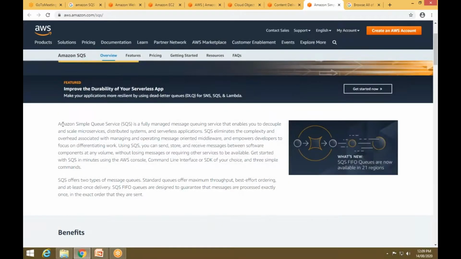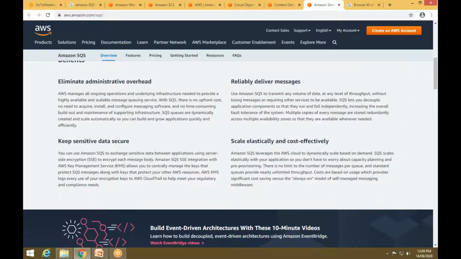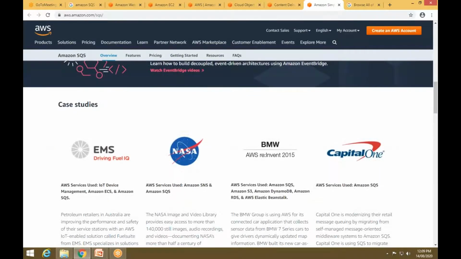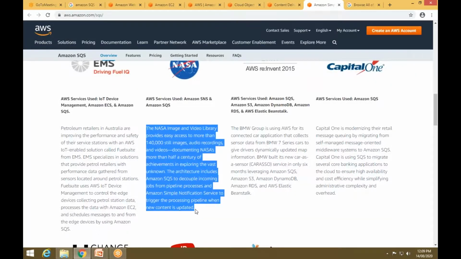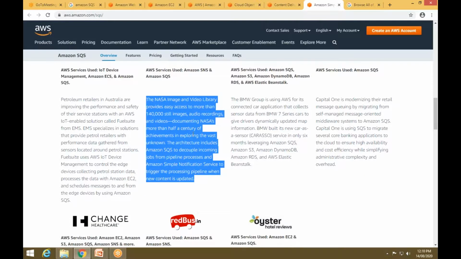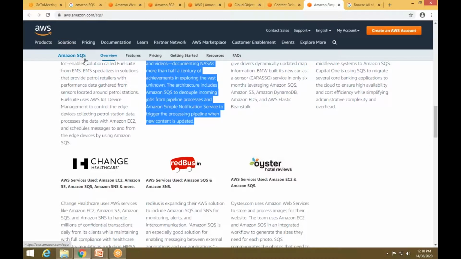Okay, and you can also find the definition over here. You can go and search for this thing, and the case studies. Amazon Simple Queue Service is also used by EMS, NASA, and BMW. All of you know about NASA. What purpose they are using it for is given in the description over here. Just read these things, they are for more information. And Redbus is also using the same thing, Amazon SQS, the Simple Queue Service.